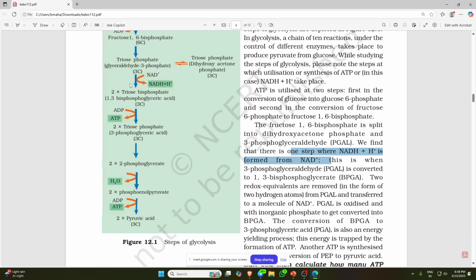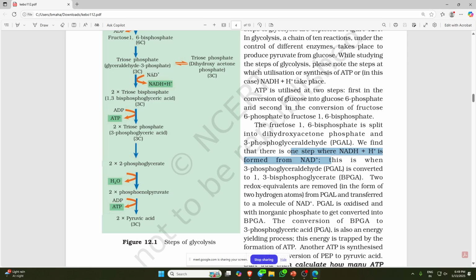So this PGAL, this triose phosphate, what happens here? It is oxidizing. Generally this PGAL has 2 electrons and 2 protons. Now, what will happen when it goes through the oxidation process? It will lose electrons. Yes or no? You know what oxidation is, so there will be a loss of electrons.